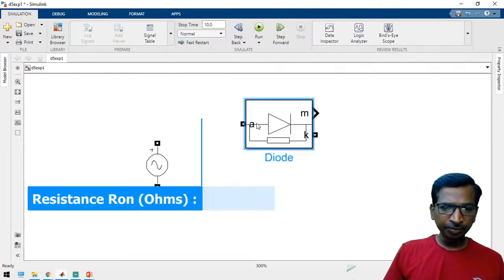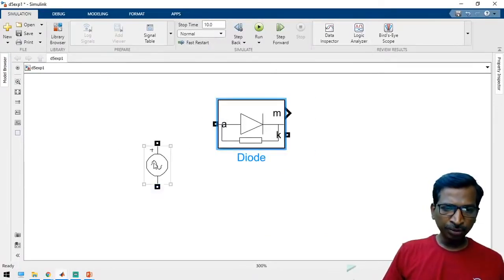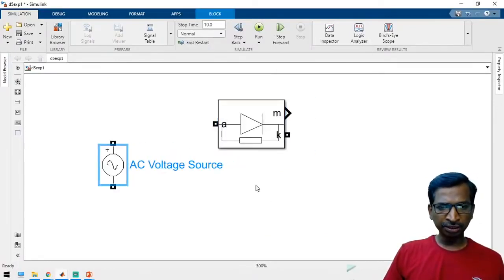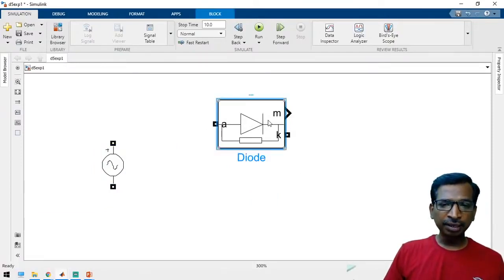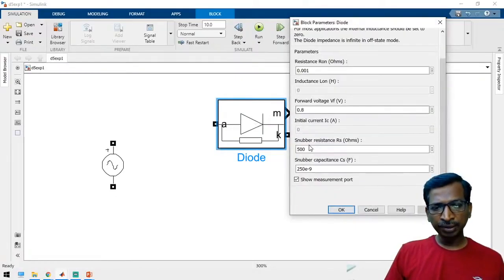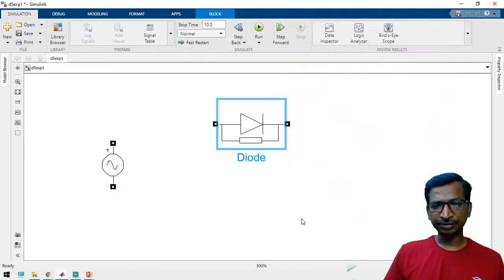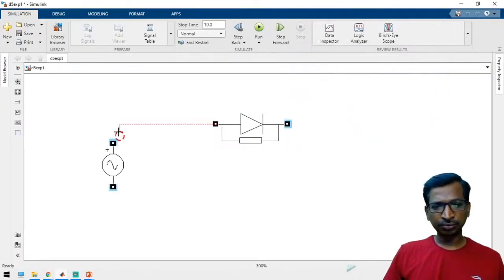In real time, for the diode, you may get only two terminals. One is called the anode and the other is called the cathode. In MATLAB, an additional terminal will be there called the measurement terminal. Just open and disable this one, then you can easily understand. Alright, so we just connect it.